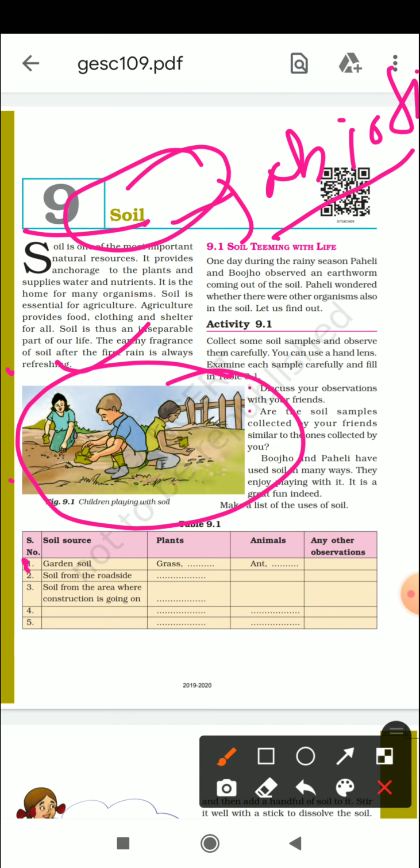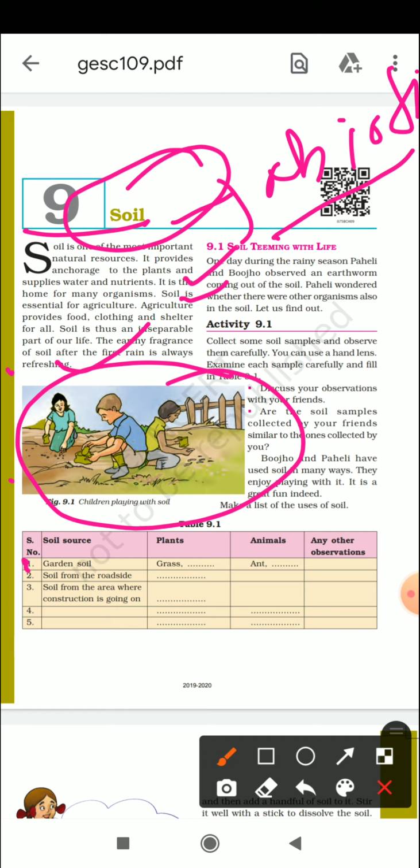So this is all about the chapter in which we are going to study the different types of soil, the different layers of the soil, and the different horizons of the soil. There is a lot more which we have to know about the soil. The second topic given in your book is soil teeming with life. As I told you, soil is also a very good habitat, because there are a lot of organisms which live in the soil. Like in the rainy season you have seen a lot of earthworms coming out from the soil.